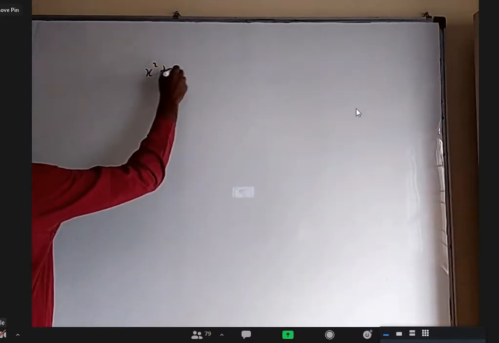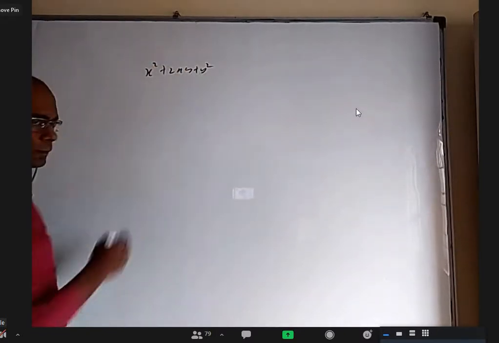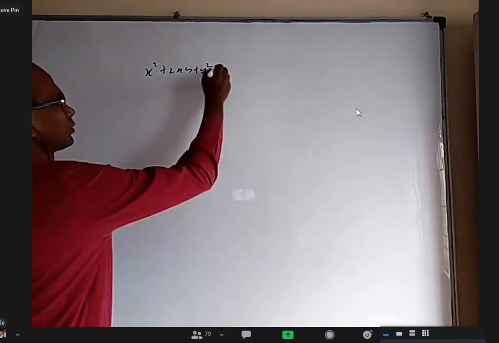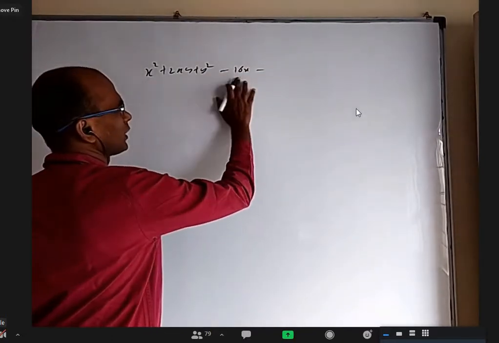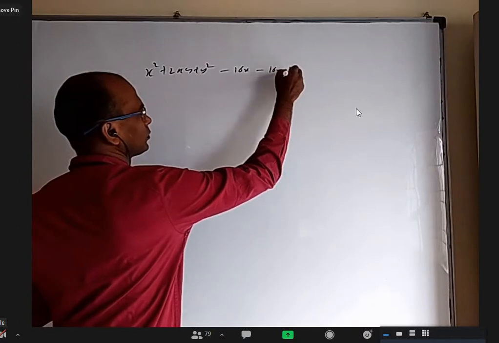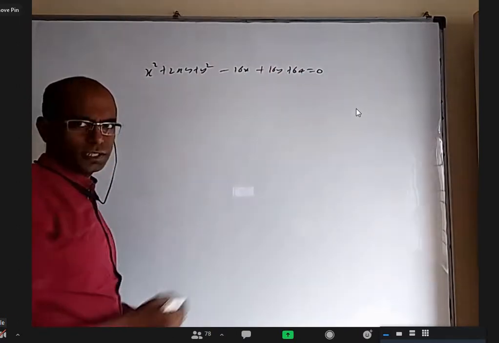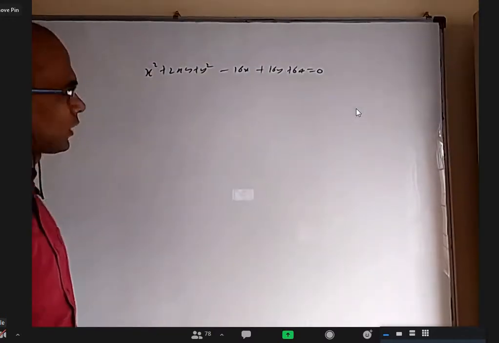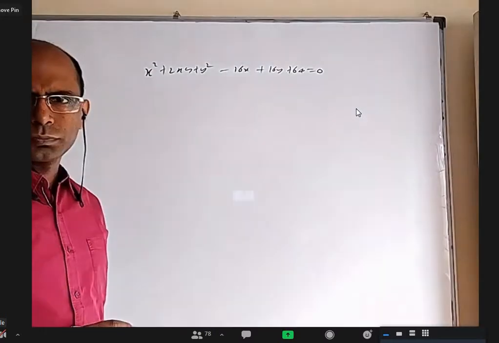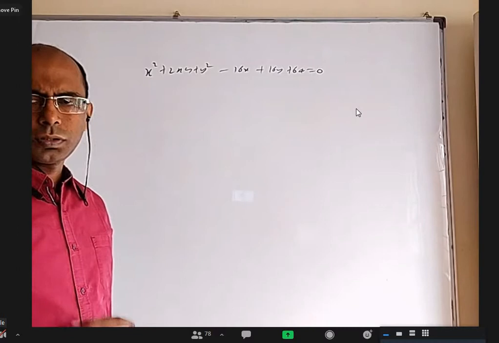x squared plus 2xy plus y squared minus 16x plus 16y plus 64. Yes, okay, sir. We completed this question or we are halfway through? Finished, sir. All the details.